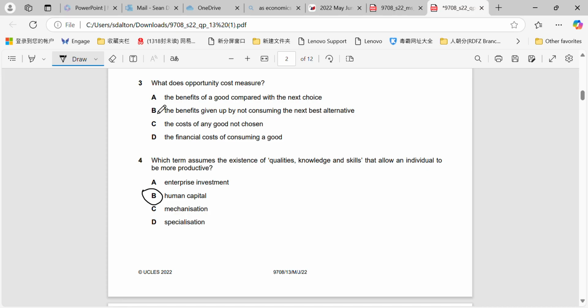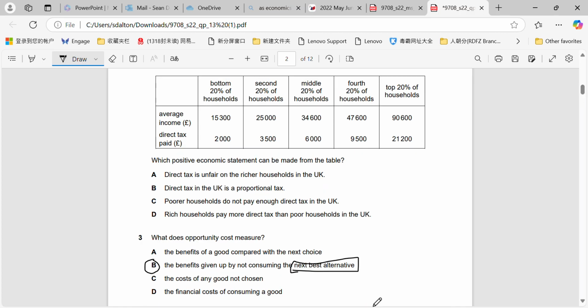Just like opportunity cost measures the benefits given up by not consuming the next best alternative, which is important when you're learning the definition of opportunity cost. Again, just a simple definition question.